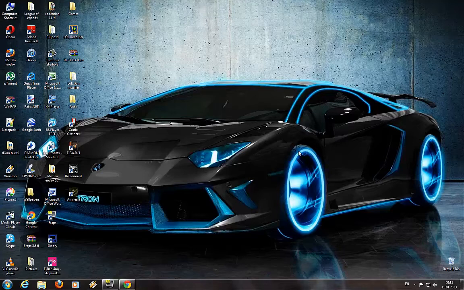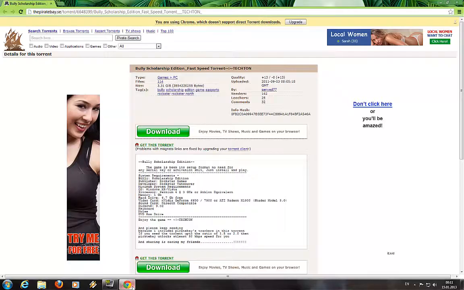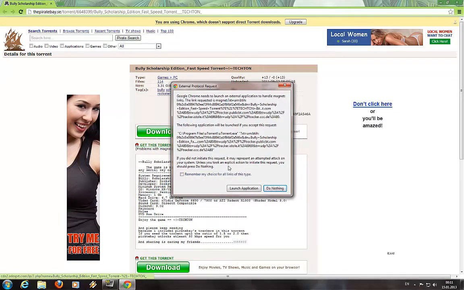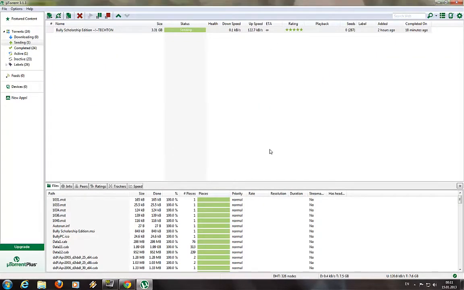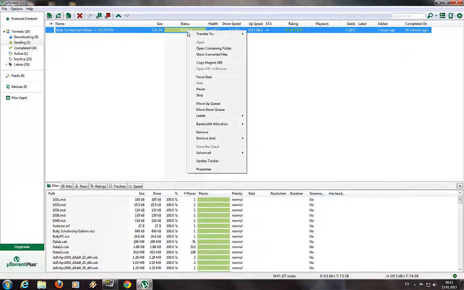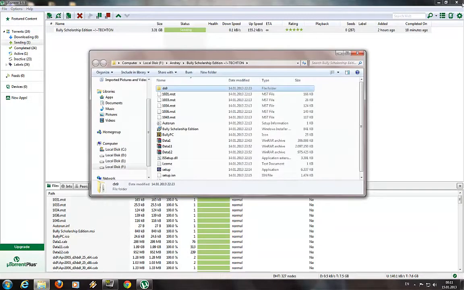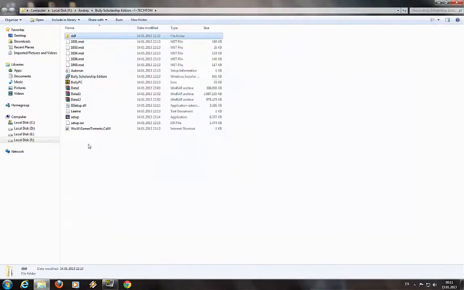So as always, you need uTorrent, but you already have that, I presume. Then click get this torrent. Go to the first link in the description below, and it will take you to this site. Just click get this torrent, launch application, and I already have that done, and I'm not gonna download it once again. I'm gonna close this up now. Then just right click and click open containing folder. There should be a bunch of stuff here, but you double click the setup.